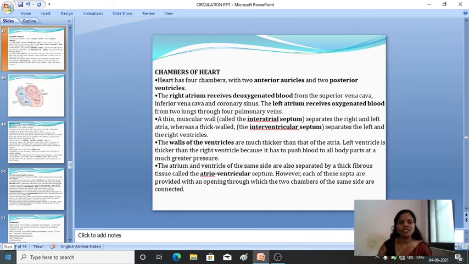Next, the chambers of the heart. This is one of the most important parts, we can say. You already know that the human heart is made up of 4 chambers, with 2 auricles and 2